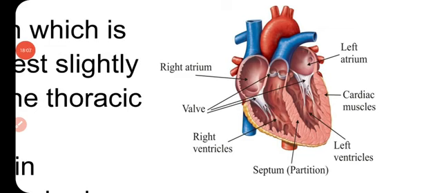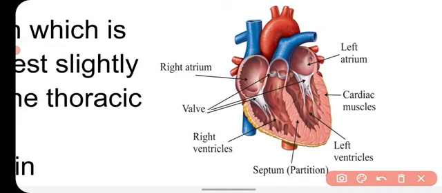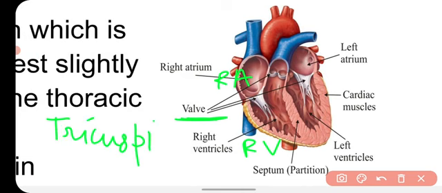Now we will see the valves present between the chambers of the heart. The valve present between the right atrium and the right ventricle is called the tricuspid valve. Through this valve, the blood flows from the right atrium to the right ventricle, and the valve is there to prevent the backflow of the blood.